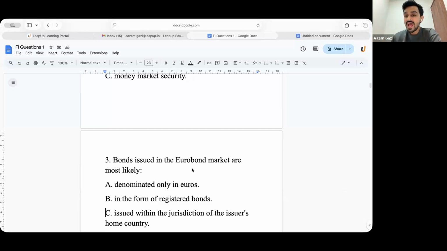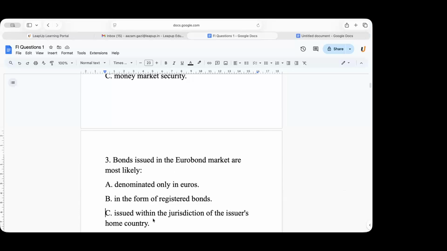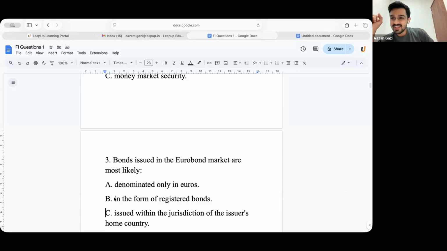Why do we have the term Eurobond? Because it was first invented in Europe. That's why. It's not necessary that it's denominated only in euros. Issued within the jurisdiction of the issuer's home country: which bonds are those? Are those domestic bonds or foreign bonds? Domestic. So the correct answer would again be B.